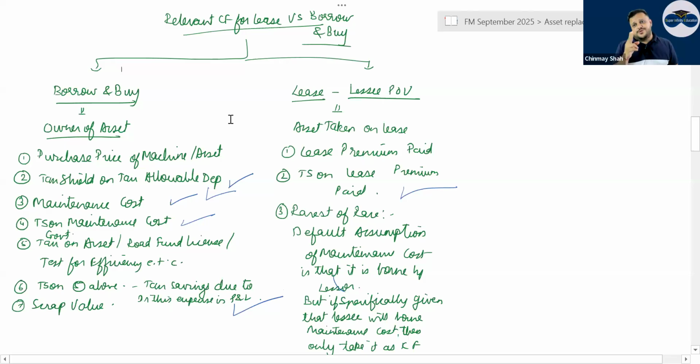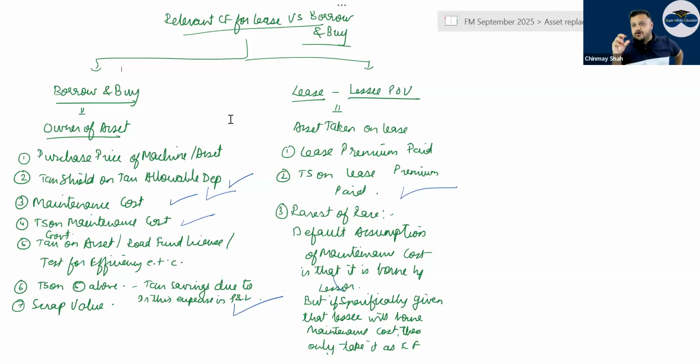Maintenance cost: if nothing is given in the question, the owner bears the maintenance cost generally. In lease, maintenance cost cannot come, but the default assumption is that maintenance cost will be taken care of by the owner, if nothing is given. But if it is specifically given that the lessee takes care of the maintenance cost, then maintenance cost will be there in the lessee's column, correct? But generally, 99.99% of the time, in borrow and buy the maintenance cost will come up. Tax shield on maintenance cost will come up. Even if it is not said that maintenance cost is tax deductible, maintenance cost is allowed as a deduction from P&L, and hence by default the tax shield on maintenance cost will come. Then government tax on asset, road fund license, test for efficiency.